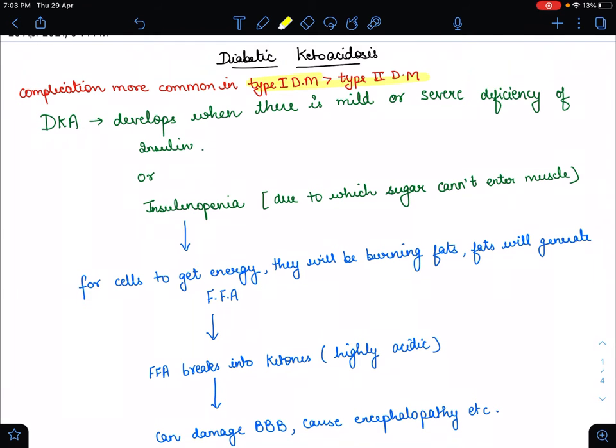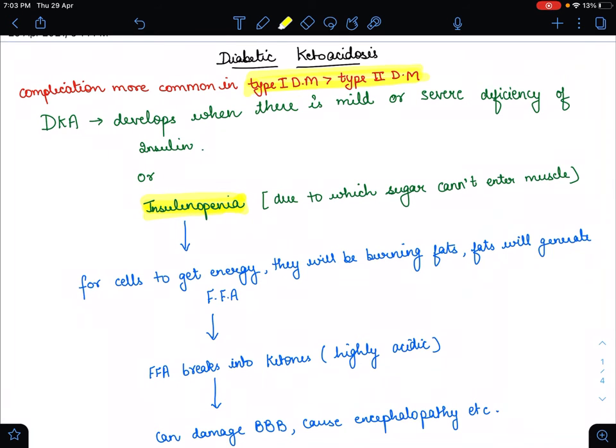So this is our first question: why is DKA more common in type 1 patients as compared to type 2 diabetes mellitus? DKA develops when there is a mild or severe deficiency of insulin, meaning insulin is not coming, and insulinopenia develops. Due to this, sugar cannot enter the muscles and the muscles do not get enough energy.